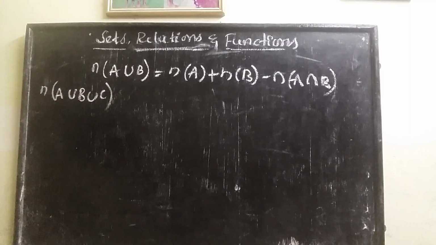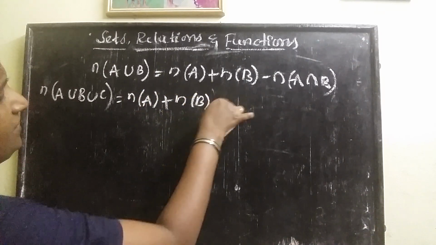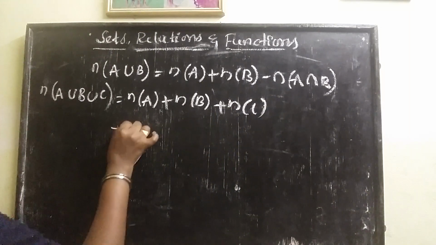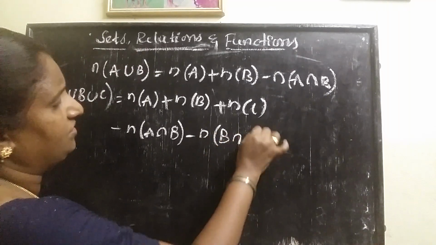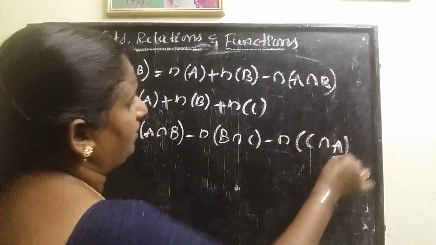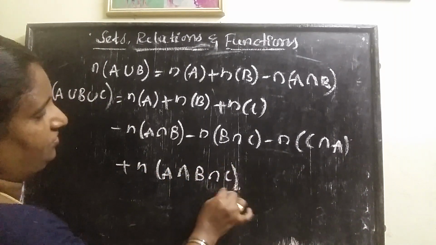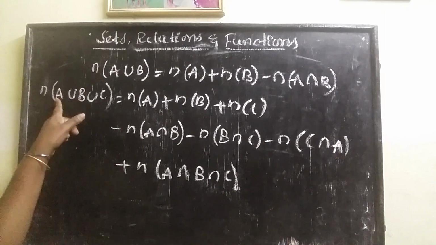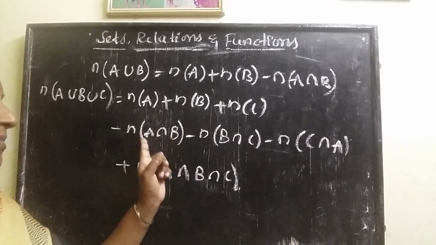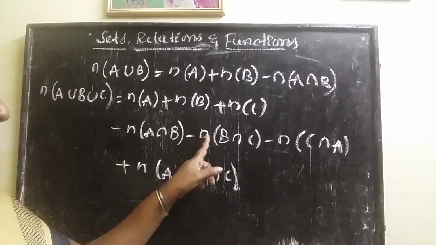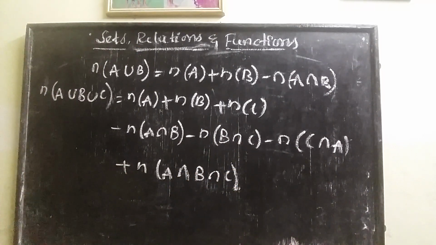The formula for n of A union B union C is n of A plus n of B plus n of C minus n of A intersection B minus n of B intersection C minus n of C intersection A plus n of A intersection B intersection C. So this much length: n of A union B union C is equal to n of A plus n of B plus n of C minus n of A intersection B minus n of B intersection C minus n of C intersection A plus n of A intersection B intersection C.